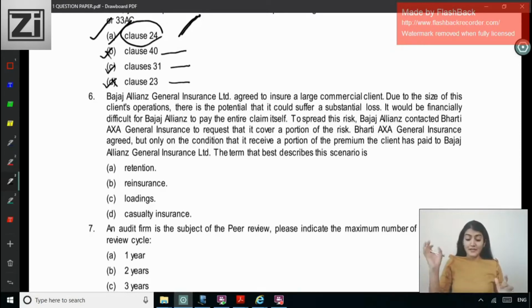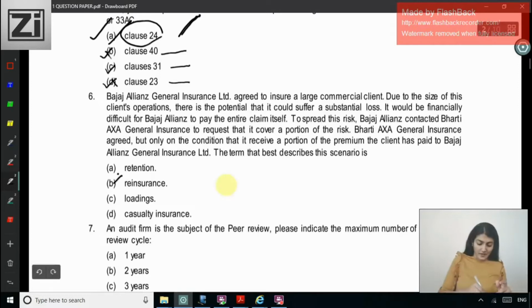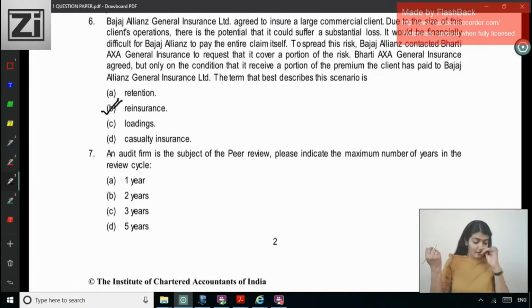The term that best describes this scenario is retention, reinsurance, loading, or casualty insurance, right? So this is reinsurance, right? This is reinsurance, so that is option B.